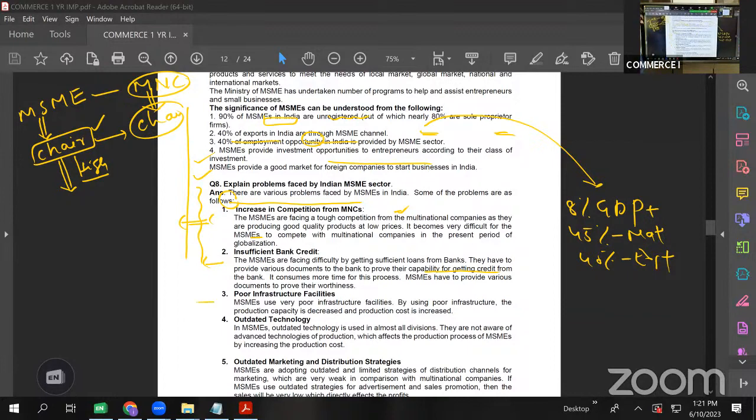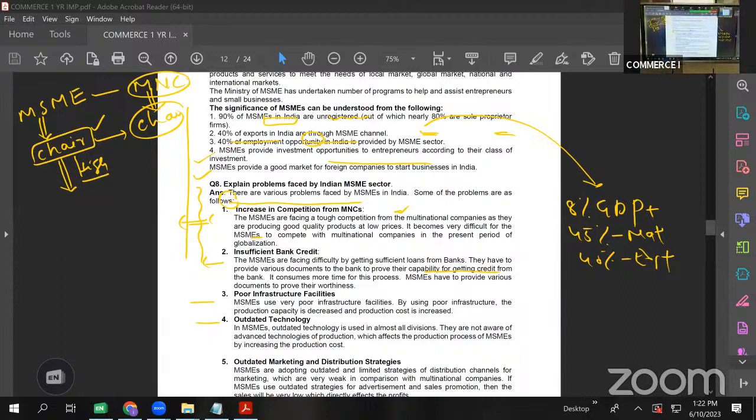Next, poor infrastructure facilities. See, MSMEs operate in a very small area. Now the government is providing them smaller plots in industrial parks where all the facilities are there and the infrastructure is good. If they have a setup in such areas, not an issue. But if they are operating from any area where connectivity is not there, there is a power problem, a water problem, a transportation problem, with all these problems their survival is at question mark. Their survival is a challenge. Then, outdated technology. I told you just now, because their investment capacity is not high.